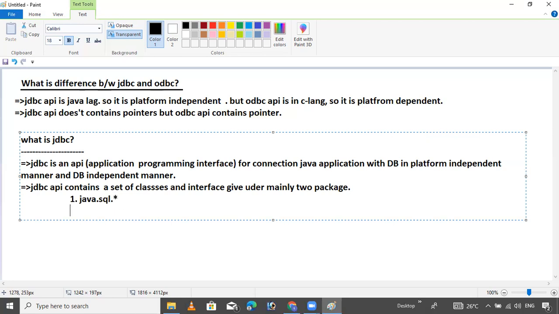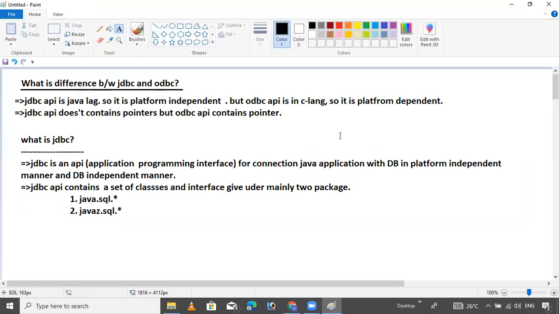Only these two packages contain all the classes and interfaces related to JDBC.